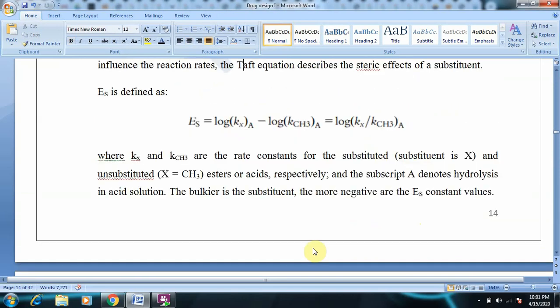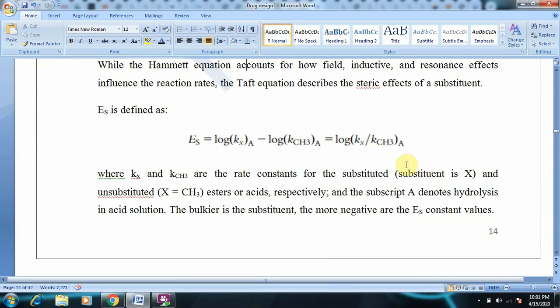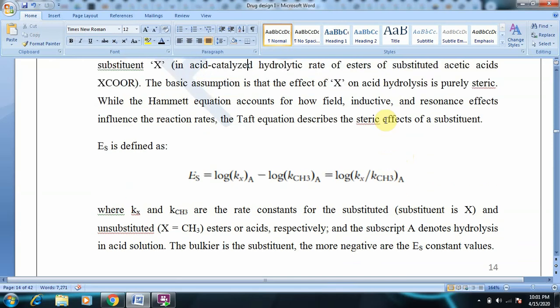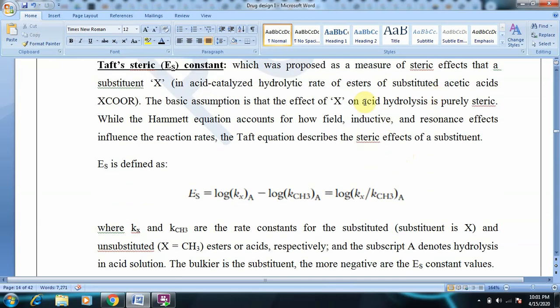It describes hydrolysis in acidic conditions. As we said, the Taft steric constant focuses mainly on acid hydrolysis, so we need to represent it as A. And what are Kx and KCH3? These are the acid rate constants for the hydrolytic reaction when the substituent is X, and when it is unsubstituted, X is equal to CH3. If a substituent is present, it is X, and if it is not present, it is CH3. So this is the Taft steric constant.